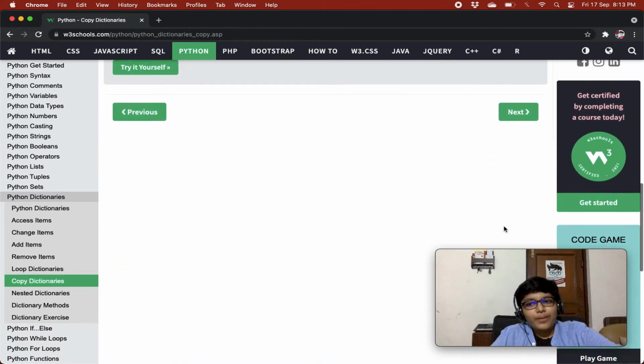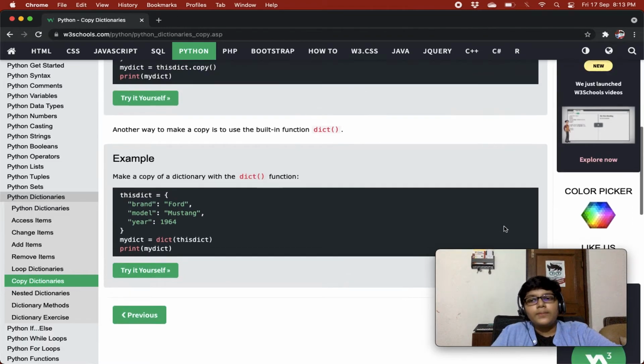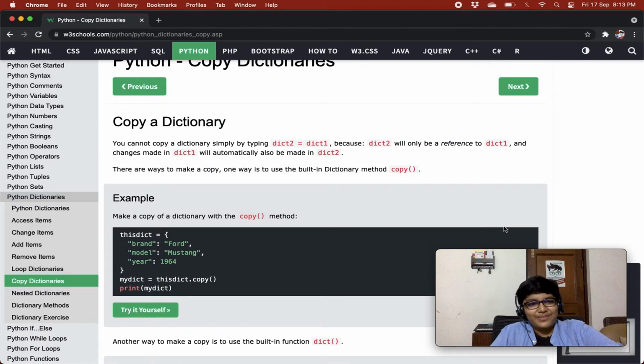Now, this is the interesting part. It looks very small, but I think for me it is the biggest. So, copy a dictionary. You cannot copy a dictionary simply by typing dict2 equals dict1, because dict2 will only be a reference to dict1, and changes made in dict1 will automatically also be made in dict2, right? I'll just read this out first, and then I'll explain it.